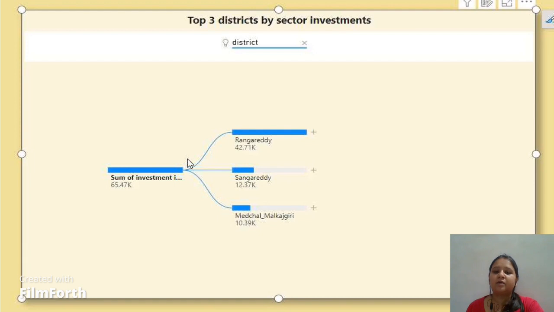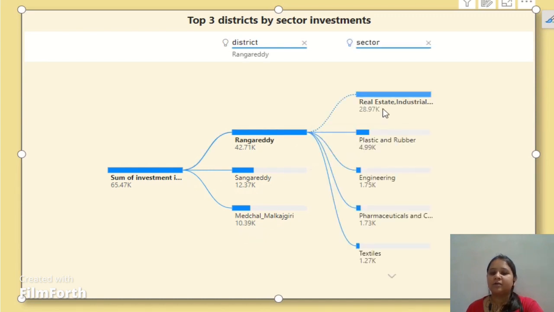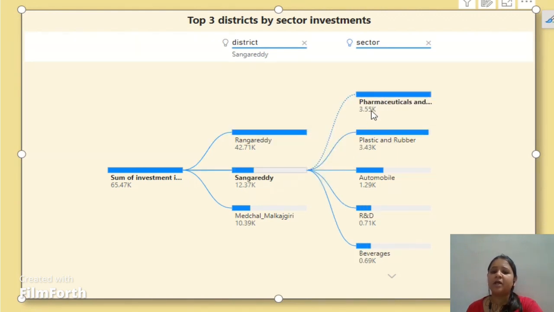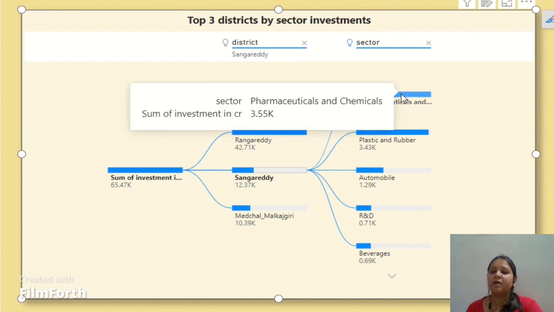As you see here, these are the top 3 districts, Rangareddy, Sangareddy, and Medchal, which invest highest in particular sectors. Out of the total 19.13k, the total investment from these 3 districts is 65.47k. The Rangareddy district also invests in different business sectors, and it has invested highest in real estate industrial, which is 28.97k. After that, Sangareddy has the highest investment in pharmaceutical and chemicals business.